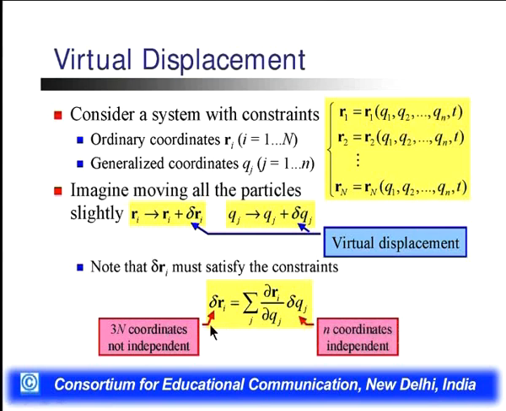This is 3n coordinates, not independent, but here the summation over i of del Ri in terms of del Qj, and del Qj, will be the n independent coordinates. Now this term, the virtual displacement for the ordinary coordinates, is converted into virtual displacement of the generalized coordinates.